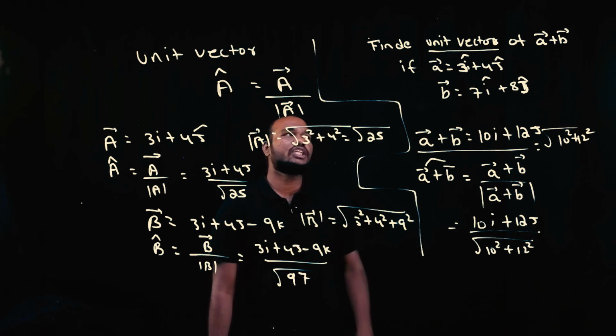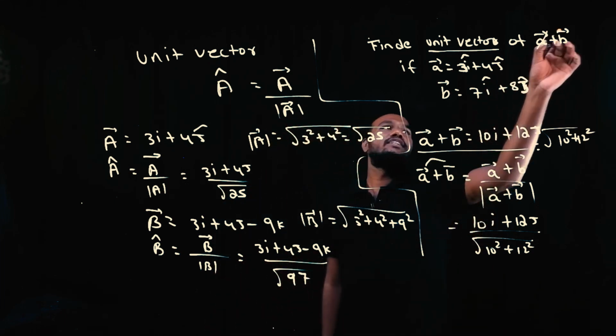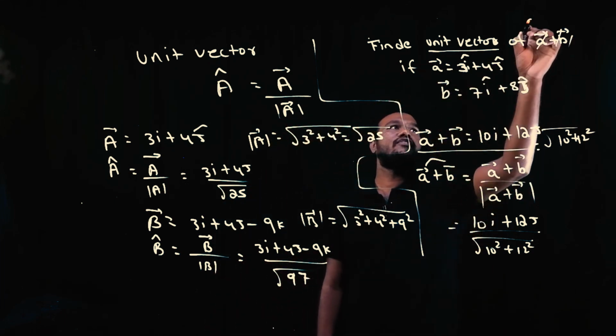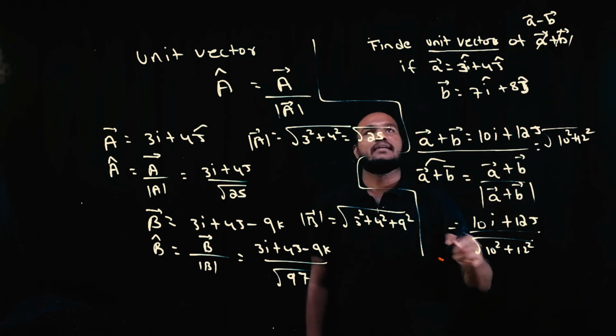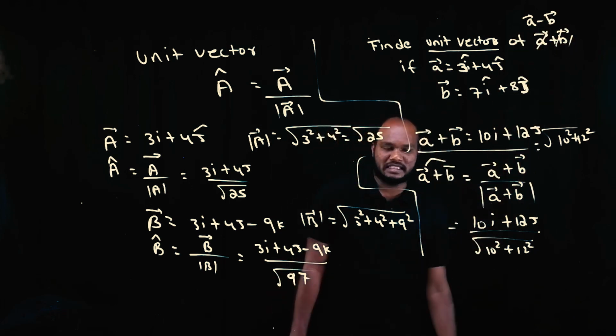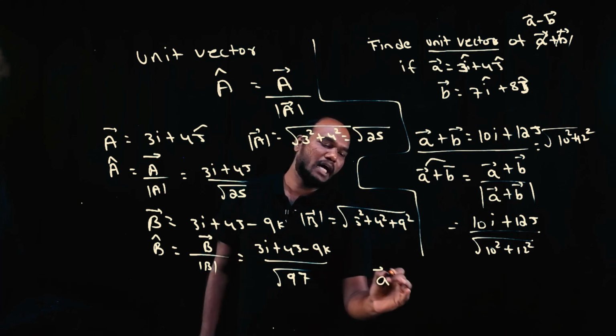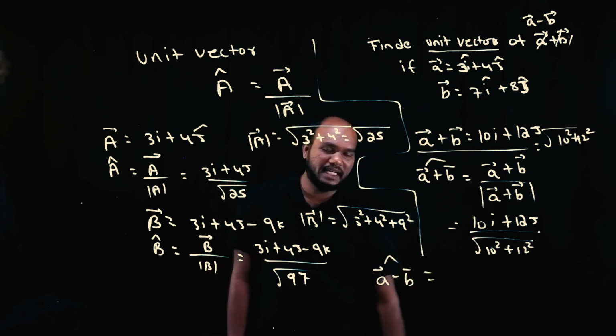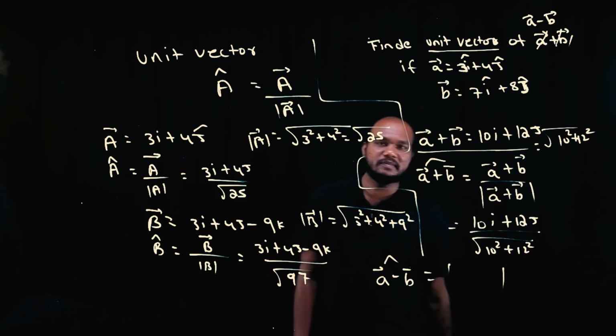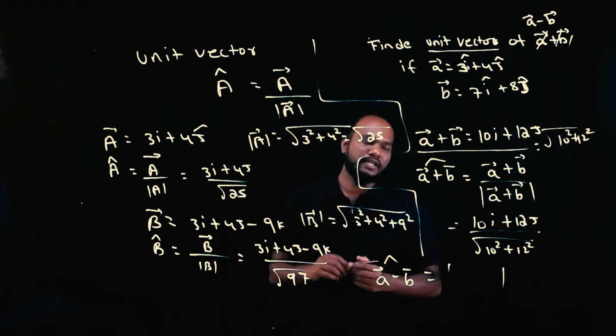Okay. My last question, I'll just change this. Find a unit vector of a bar minus b bar, if a bar is equal to this and b bar is equal to this. You have to find a bar minus b bar cap. Try this. If you can write this much, it's the end of introduction to the vectors.